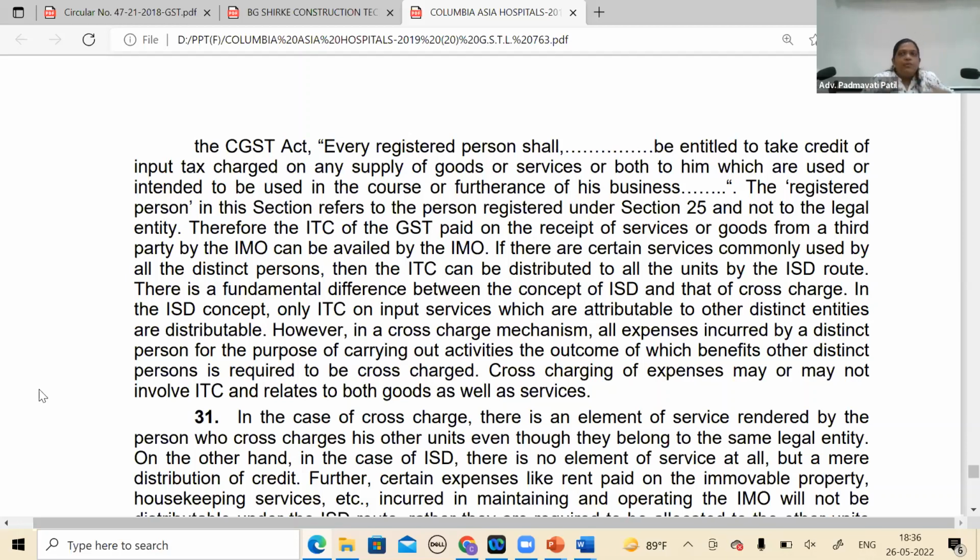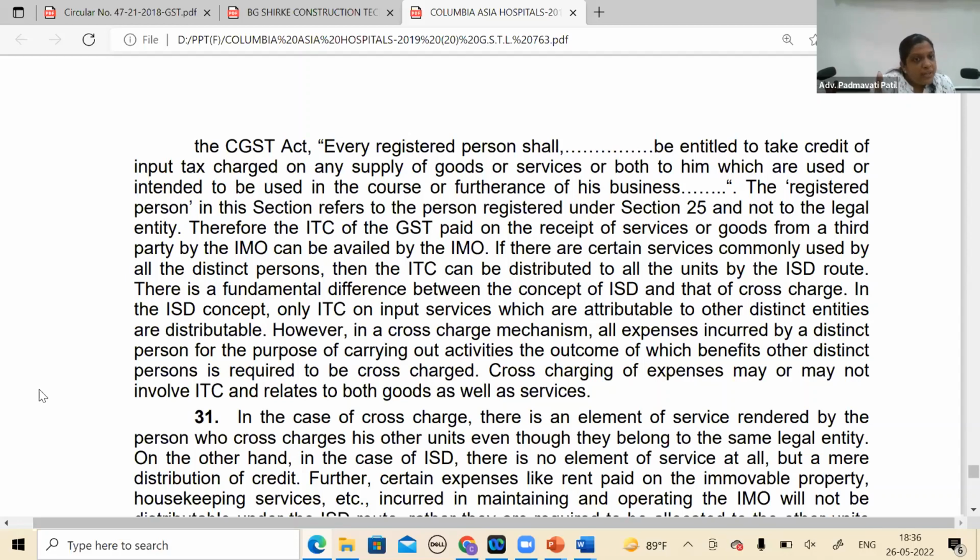Means if the head office is receiving some services for their purpose, they can take that. But some common services are there. Whether they will be entitled to ITC of that going by 16(1) is their point. And that's why, if there are certain services commonly used by all distinct persons, then the ITC can be distributed to all units by the ISD route, which is the plea of ISD we were mentioning.